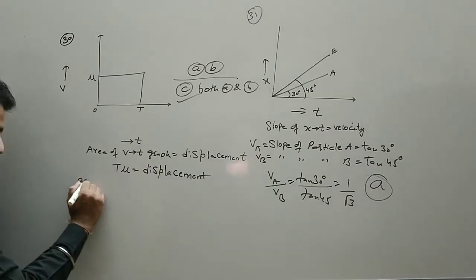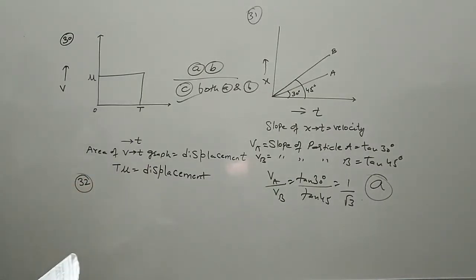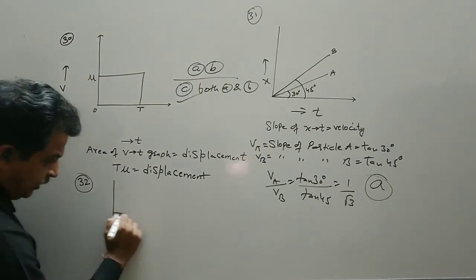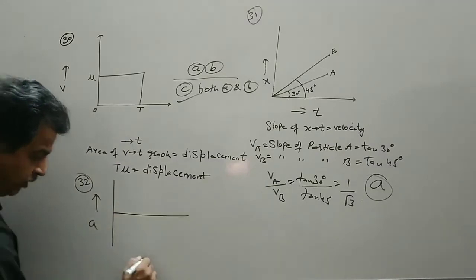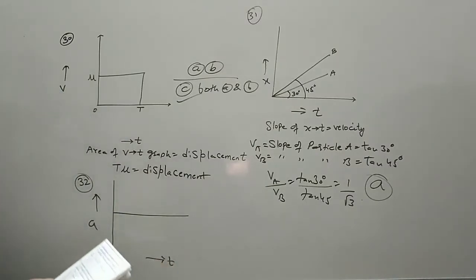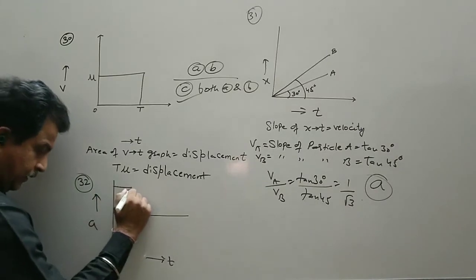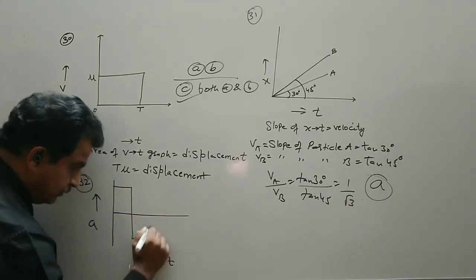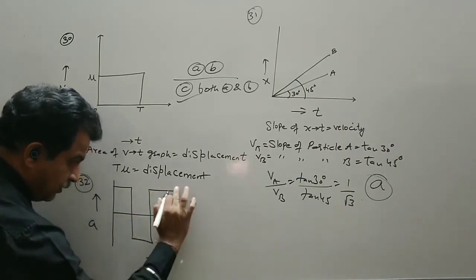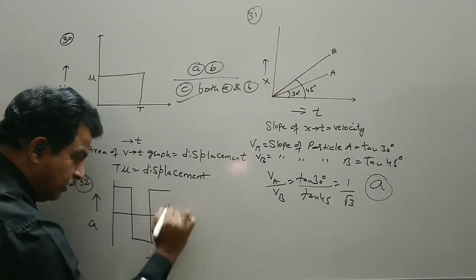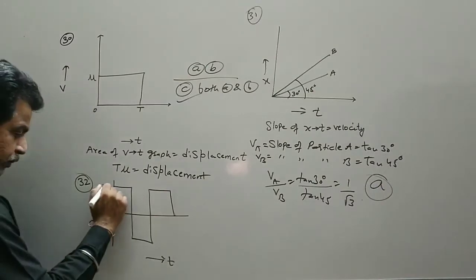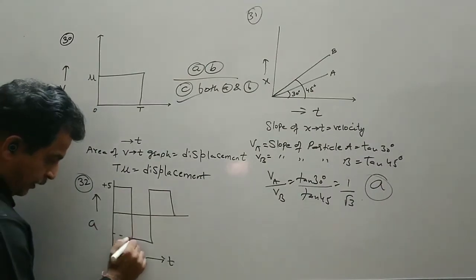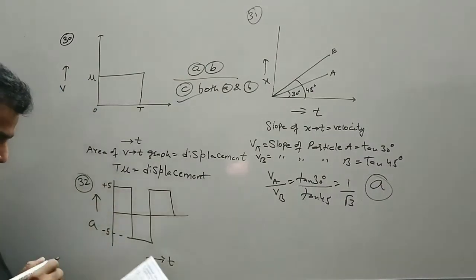Question number 32. A graph is given, and the graph is acceleration versus time. This is plus 5 value, this is minus 5.